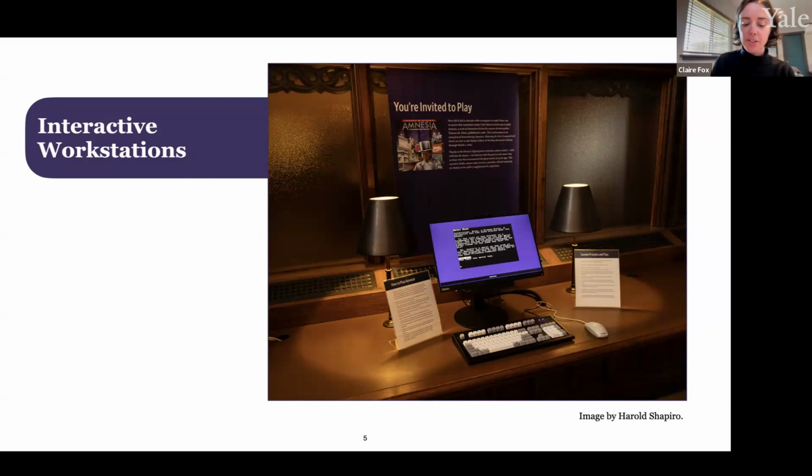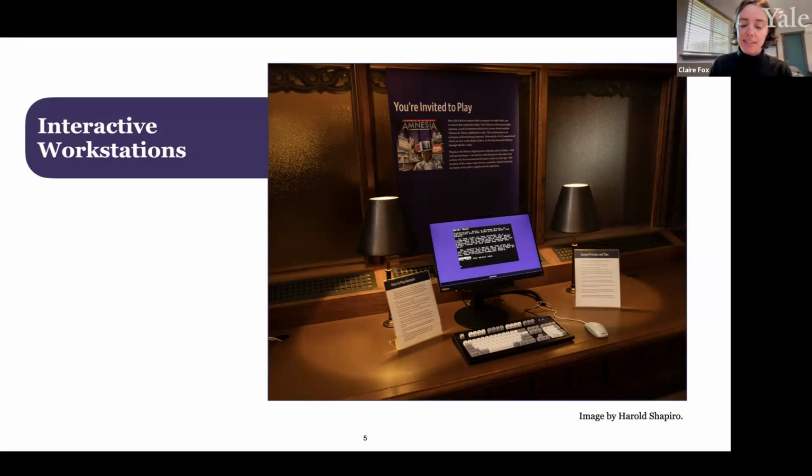The workstations are the intersection of the 2 narratives I just described. One is the creation of the game and the work to preserve and provide access to the game. If you were to visit the library, you'd likely notice that these workstations don't look very different from any other workstation in the library, which might raise the question of whether this is faithful access to Amnesia, which was designed for personal computers that were popular in the late 1980s, including computers like the Commodore 64. Everything you see here is an intentional choice.